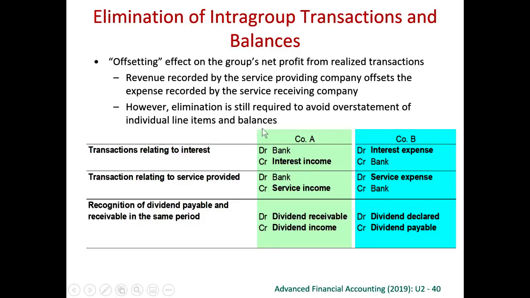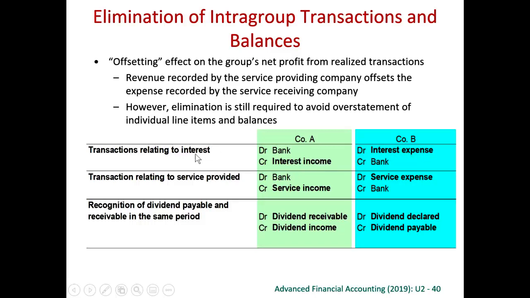However, on consolidation, we treat company A and company B, being the parent and subsidiary, as if they are one single economic entity. Therefore, any transaction within the group should not be regarded as a valid transaction. This is just like one transaction from one department to another department. Therefore, on consolidation, we have to eliminate this interest income and interest expense. To eliminate means we have to debit away this interest income. We have to credit away this interest expense. So we debit away the interest income and credit away the interest expense.